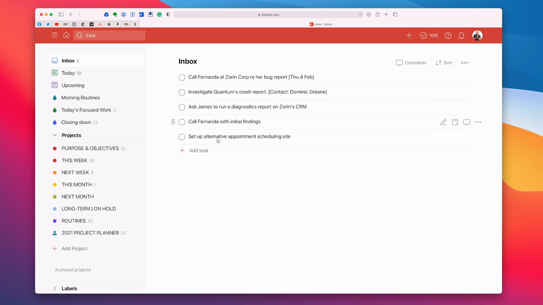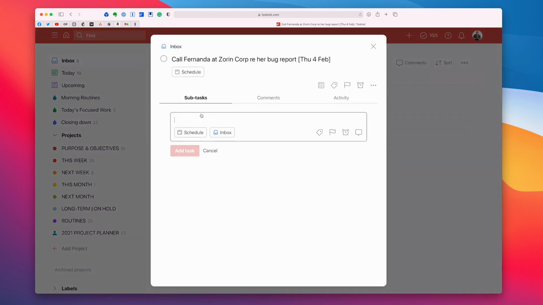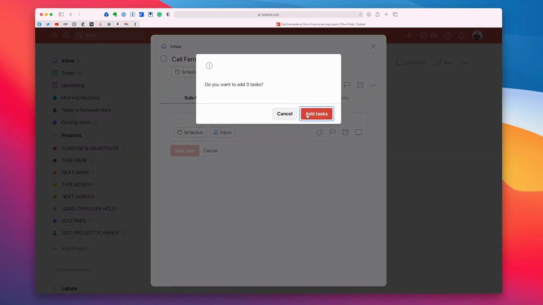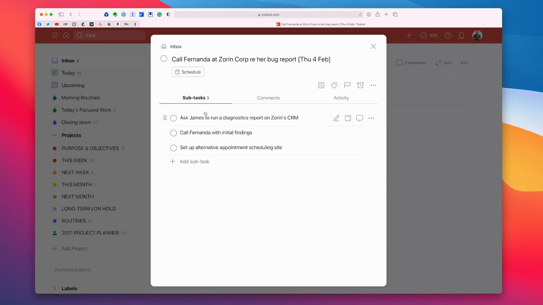Now, the thing is, these are all 3 tasks related to the original task of calling Fernanda at Zorin Corp bug. So what do I really want to do here? Well, what I would probably do is I would open up this, I would add a subtask, I would hit Command V, and then I would actually add them in here. So these tasks are now in here.